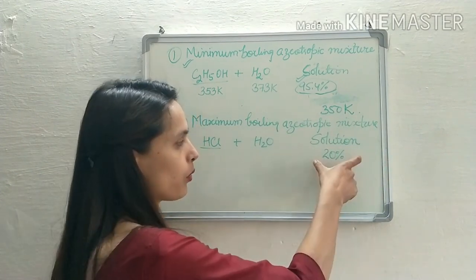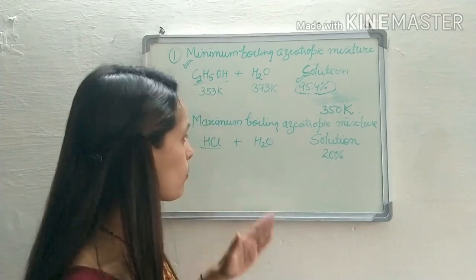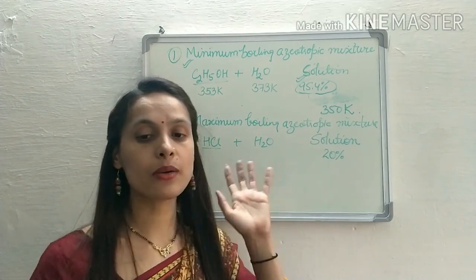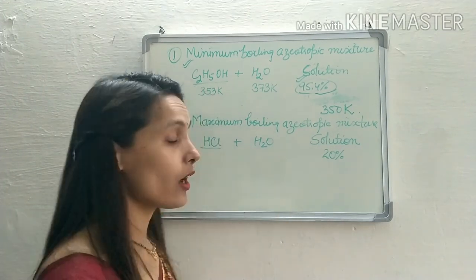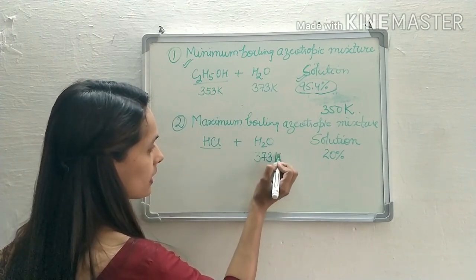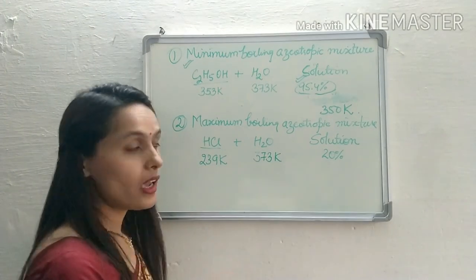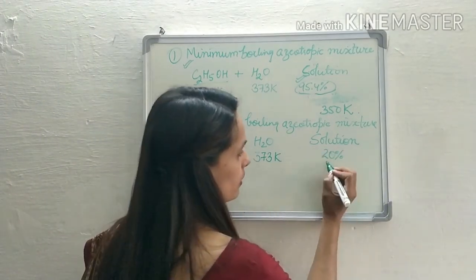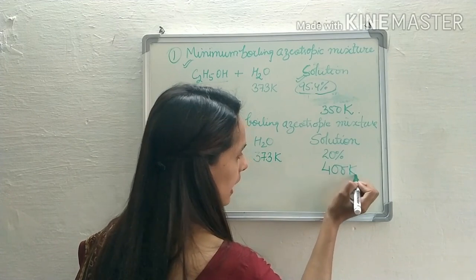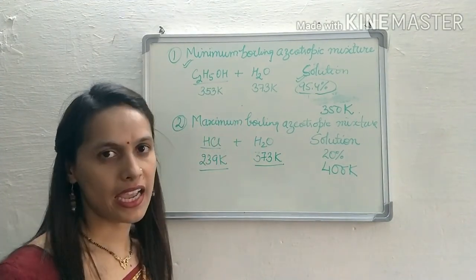It means the boiling point of the solution is greater than the boiling point of water and the boiling point of HCl. The boiling point of water, we know, is 373 Kelvin and that of HCl is nearly 239 Kelvin. But the solution's boiling point is 400 Kelvin, so it is greater than both water and HCl.